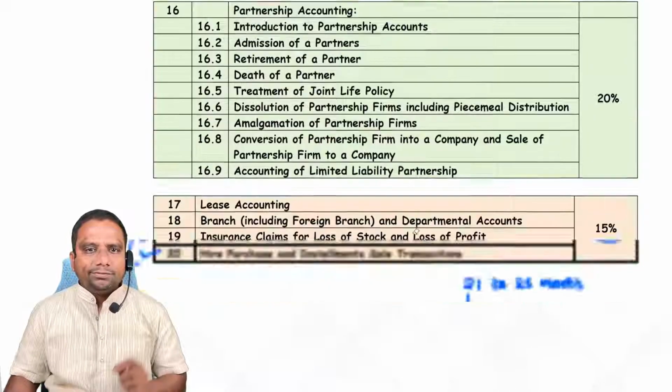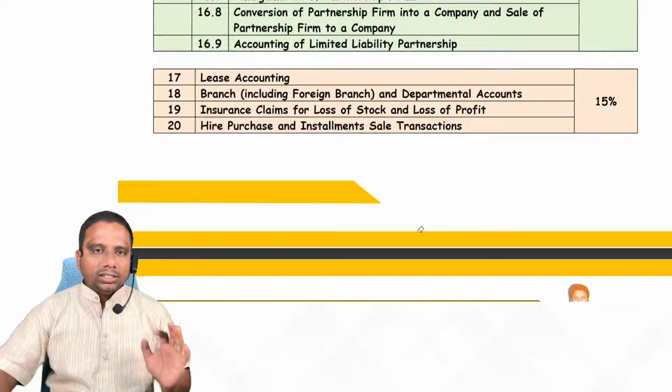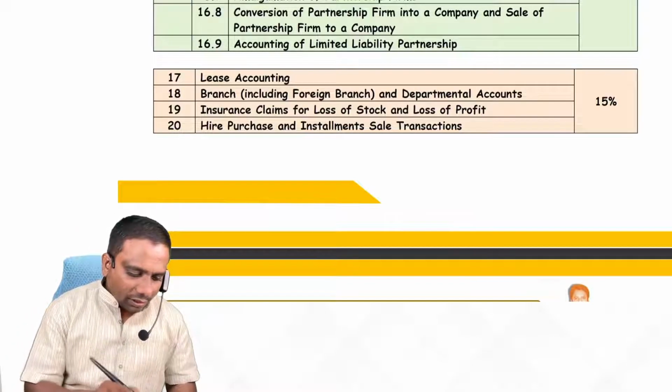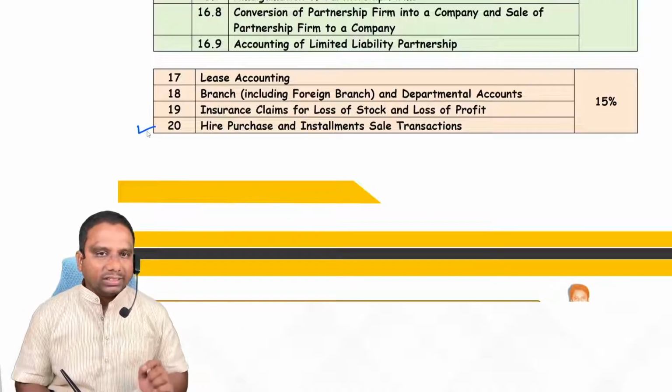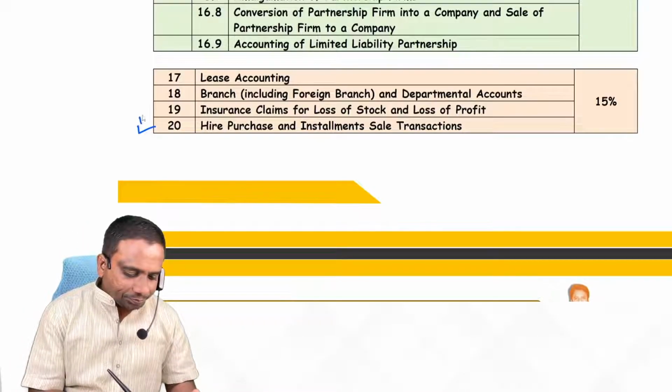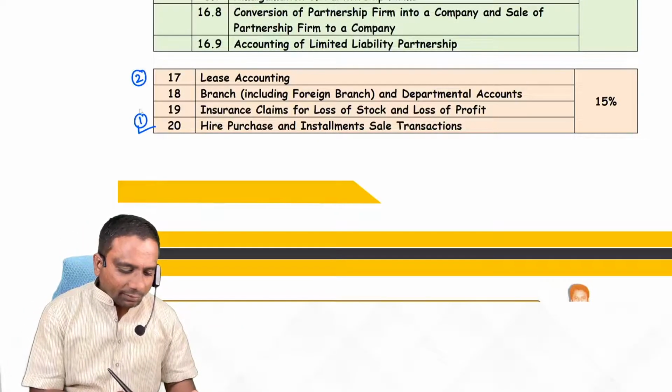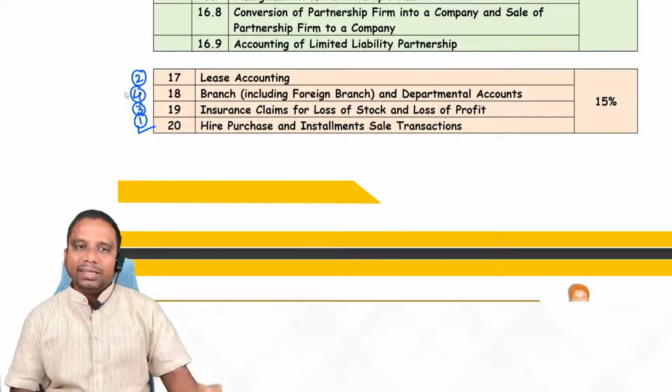First, I am starting recording of the 20th chapter, that is hire purchase and installment sale transactions. After that, lease accounting. After that, insurance claims. After that, branch and departmental accounts.